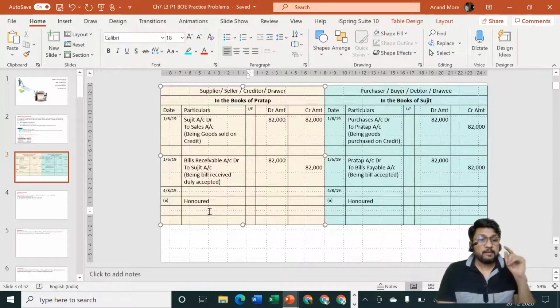If he is throwing it, then he will destroy it. And if he is not throwing it, then he will take a signature from Pratap that the amount is received from Mr. Sujit on so and so date. That's how the things will happen. So what will happen for Pratap? Think about it. I'm repeating again.